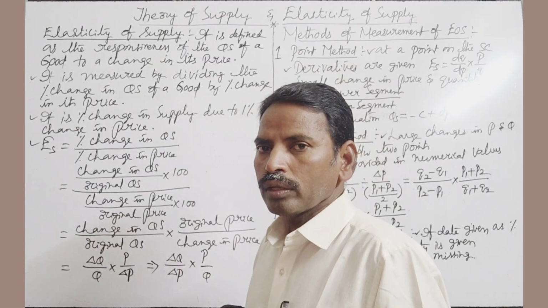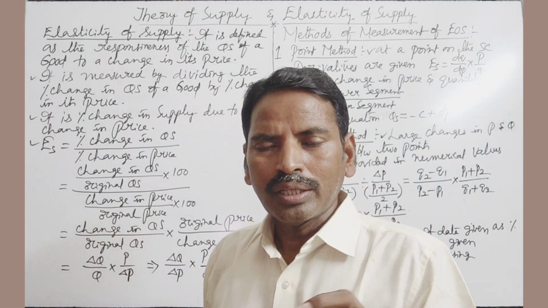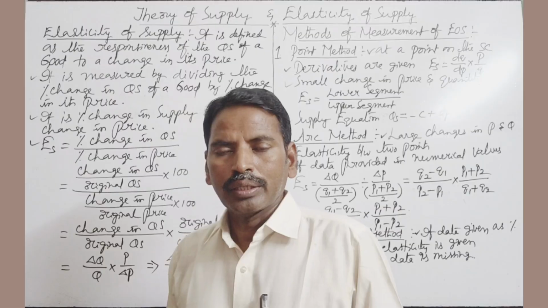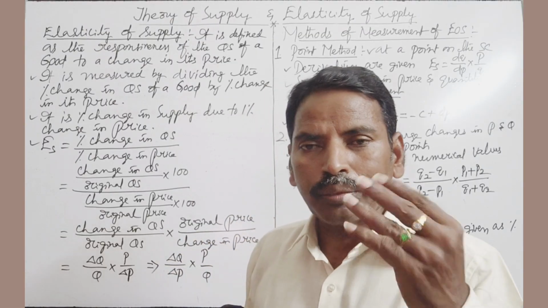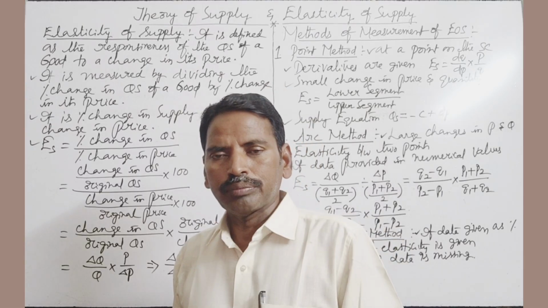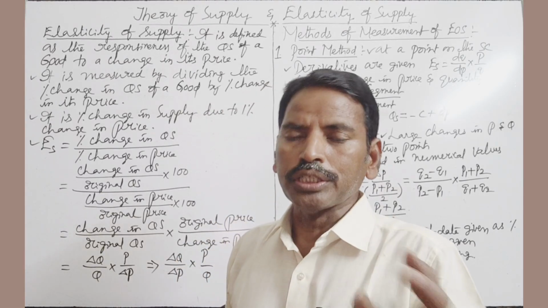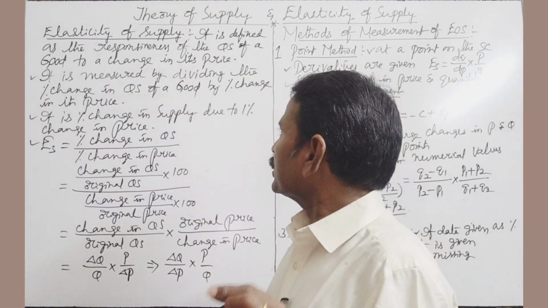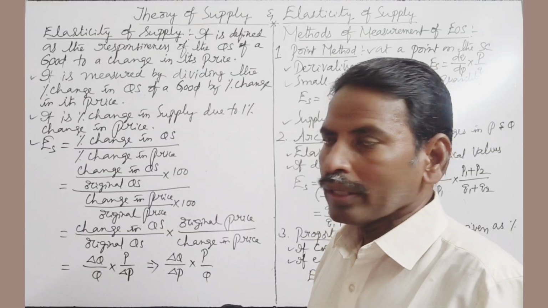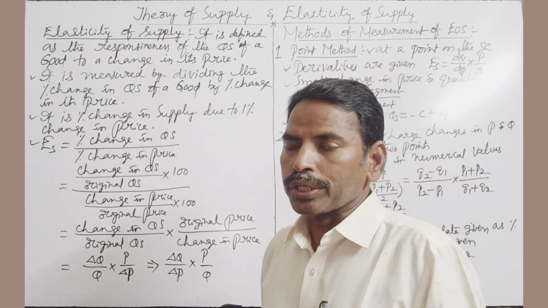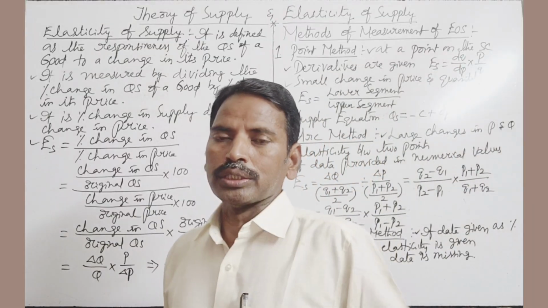First, elasticity of supply. Elasticity means responsiveness. Elasticity means sensitiveness. Elasticity means degree of change or rate of change or percentage change. So elasticity of supply is defined as the responsiveness of the quantity supply of a good to a change in its price.